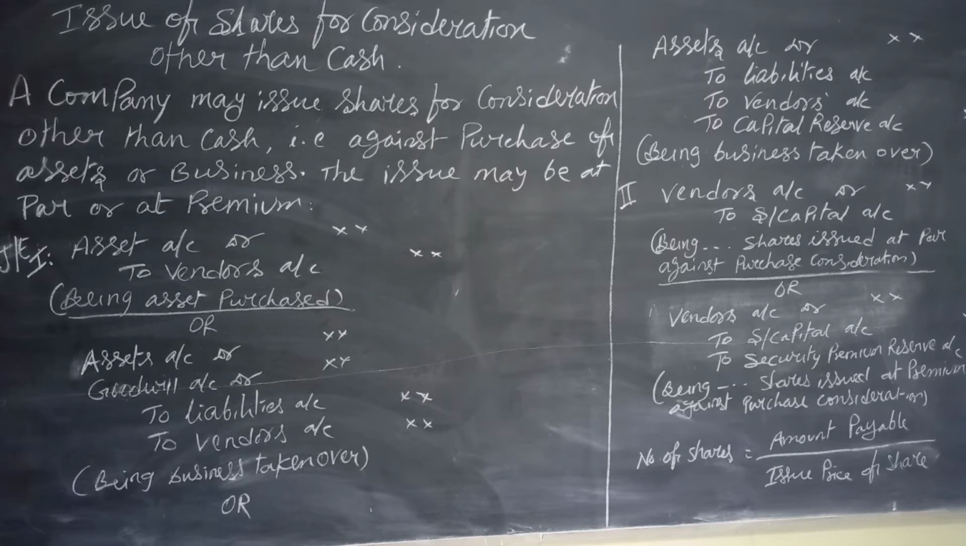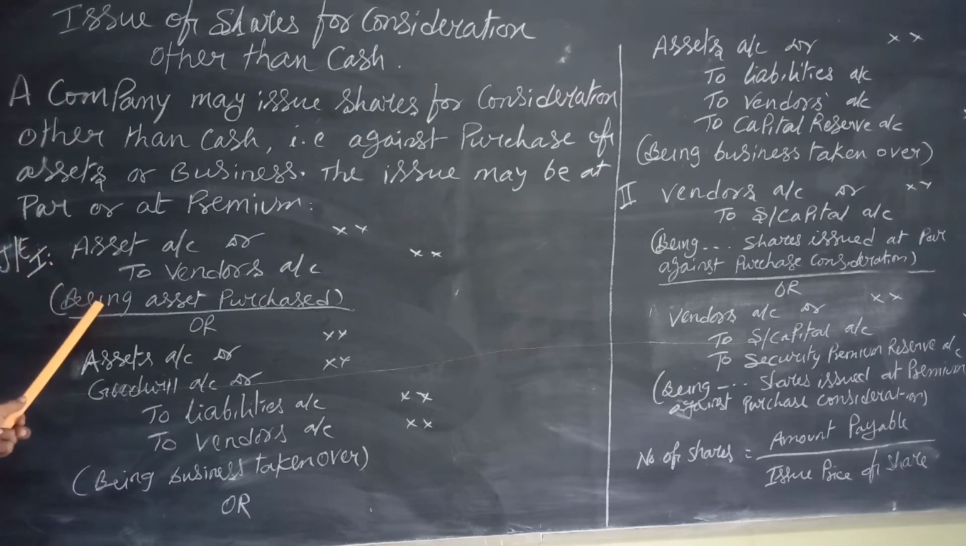Now let us see again. A company may issue shares for consideration other than cash, that is, against purchase consideration of assets or business. The issue may be at par or at premium. At par means at face value. So if the share is of 10 rupees, at 10 rupees only the company issues shares. At premium means a 10 rupee share is being issued by the company at 11 rupees or 12 rupees, etc. Let us see the entries.